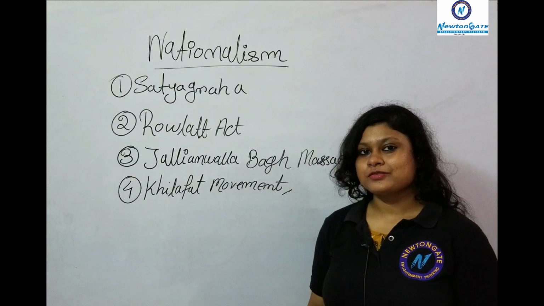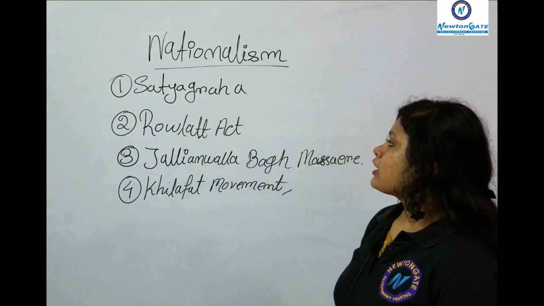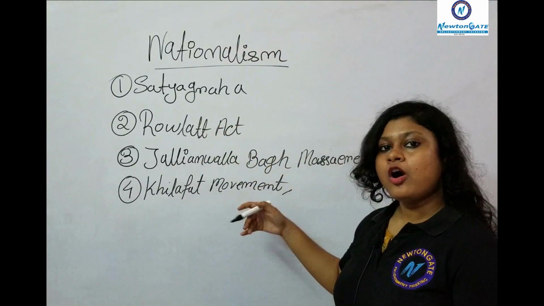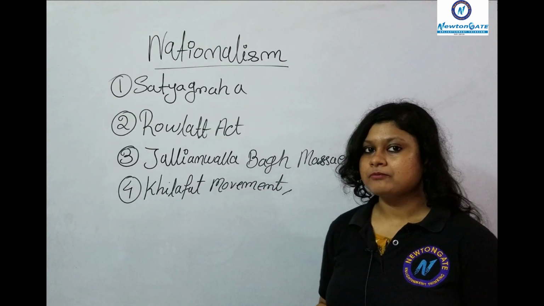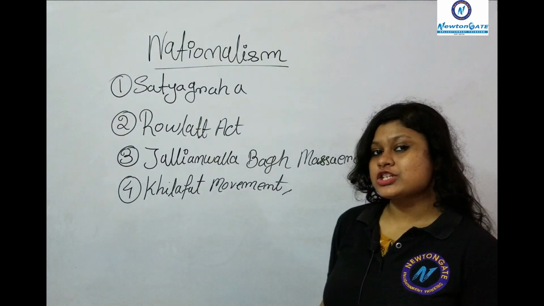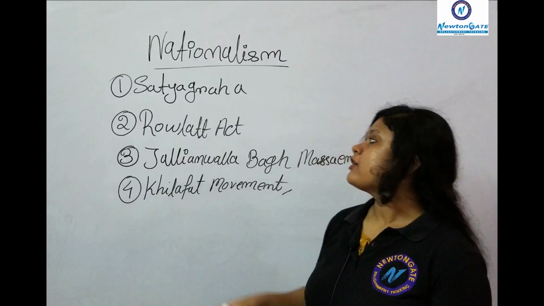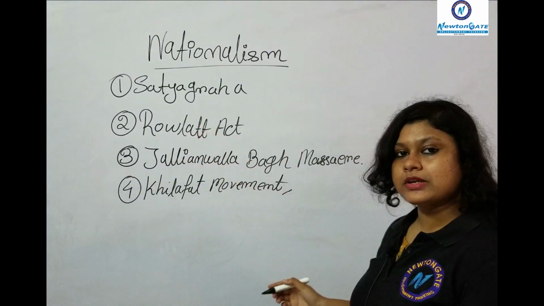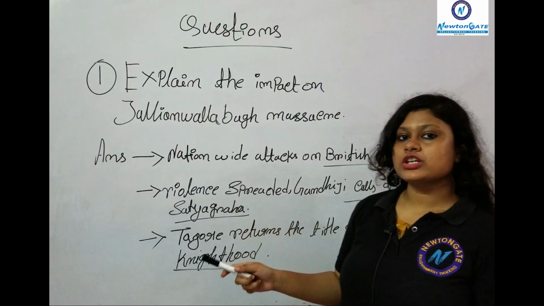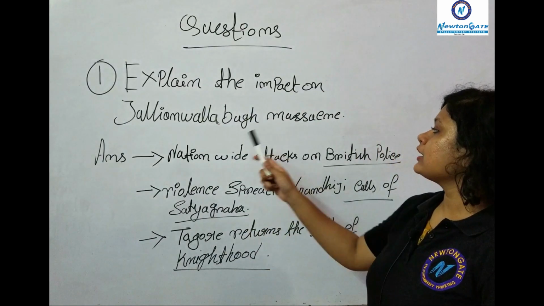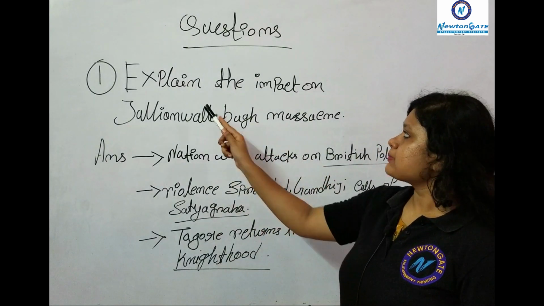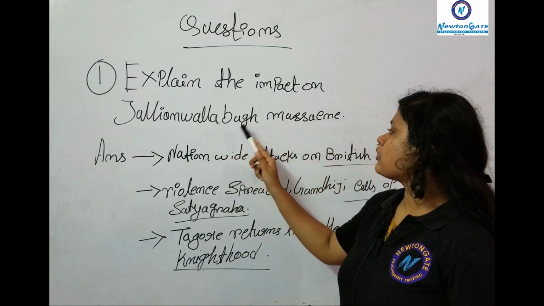So students, now that we have learned the first four stages of modern nationalism in India, what are the possible questions that can come in your exam from Satyagraha till the Khilafat movement? Let's check that out. The first question we have is on the Jallianwala Bagh Massacre. Explain the impact of the Jallianwala Bagh Massacre.